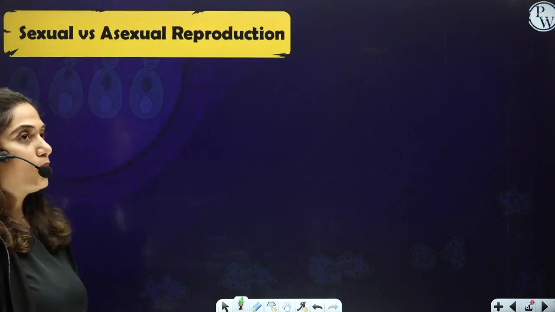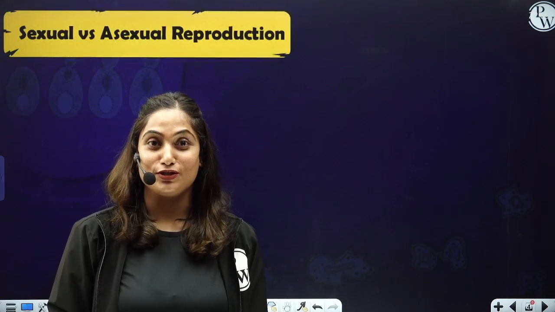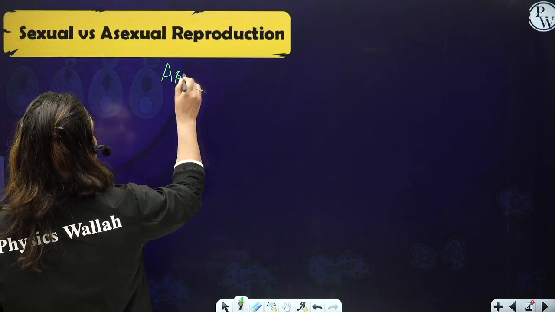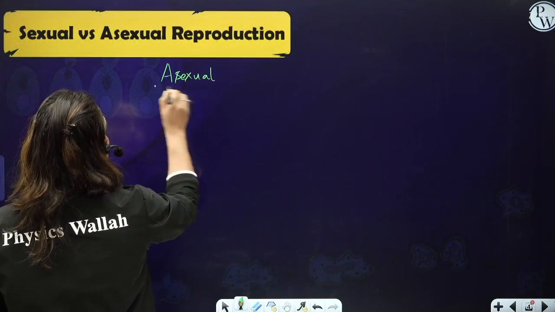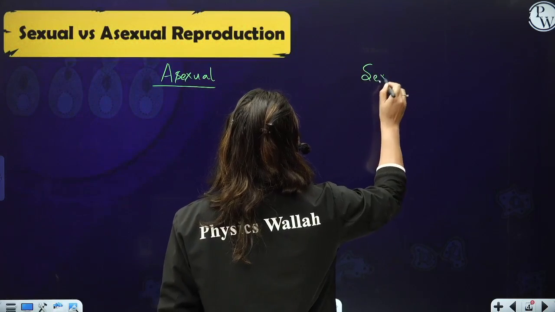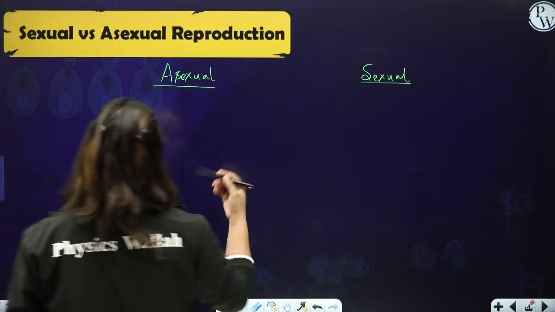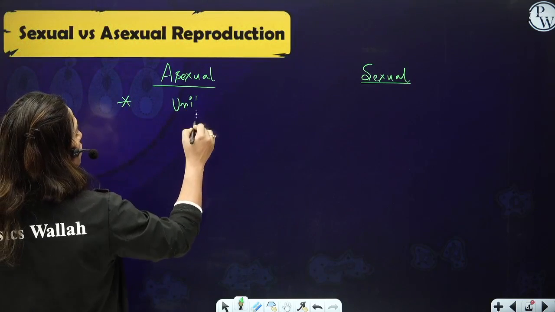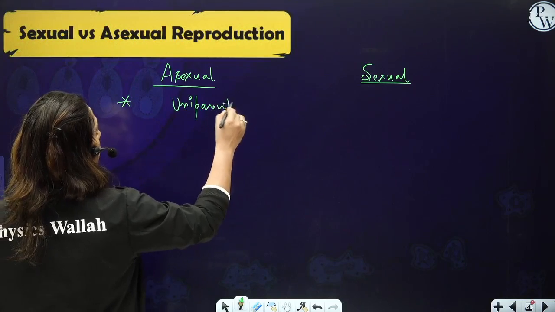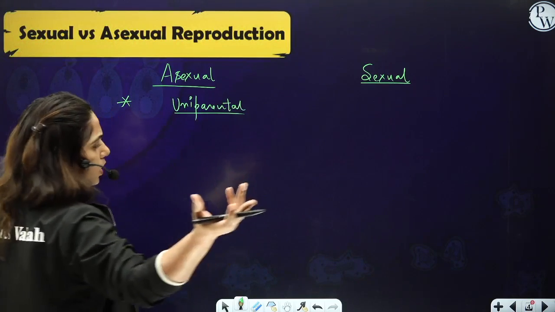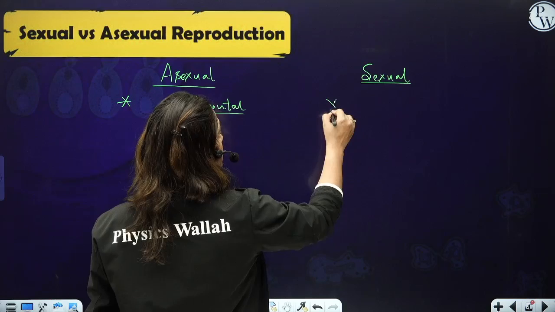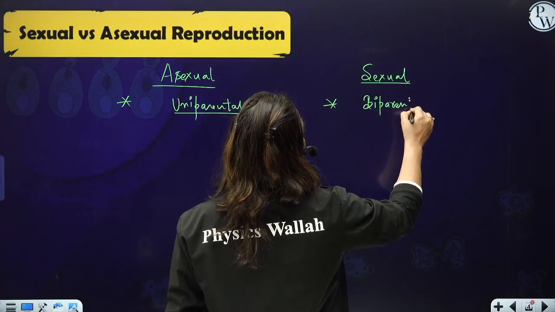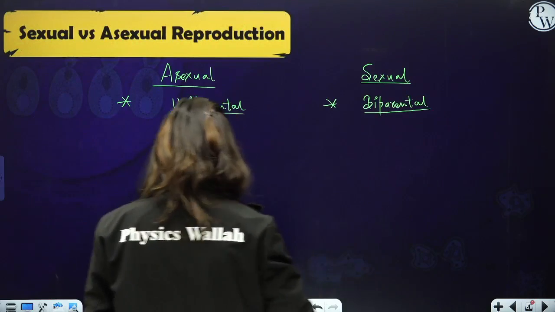Now, sexual versus asexual reproduction. We all know the major differences between asexual and sexual reproduction. Asexual reproduction is majorly a uniparental process in which generally only one parent is required. But sexual reproduction is biparental, and two parents are required.